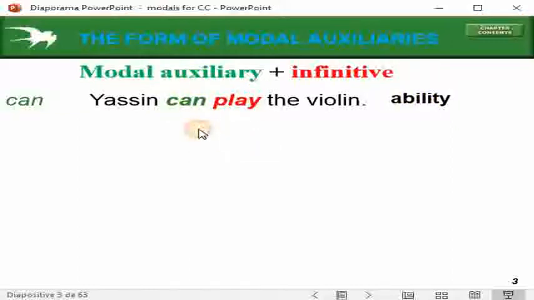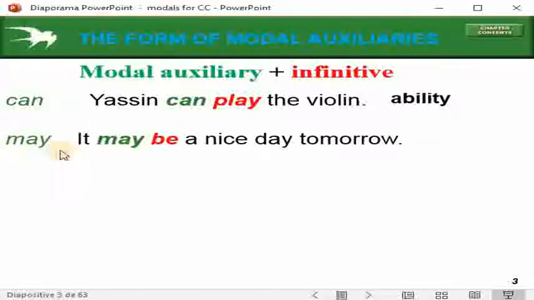Ability. Let's go to the second one. May, the modal verb may. It may be a nice day tomorrow.